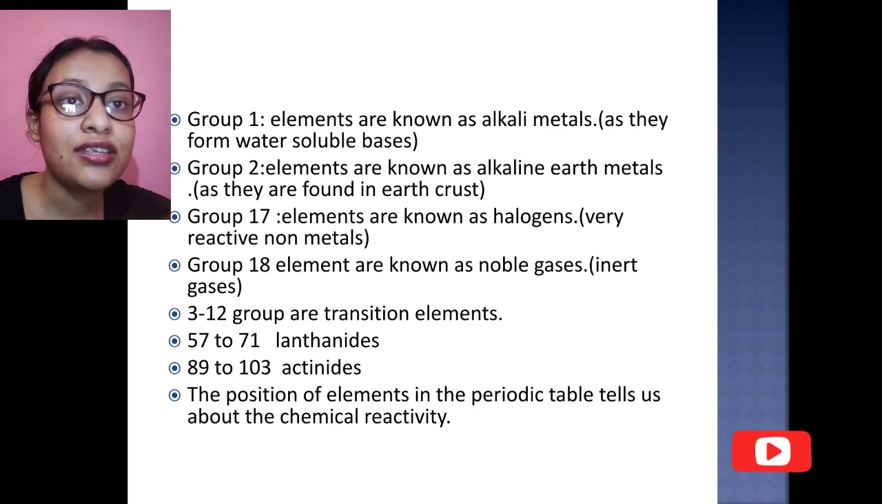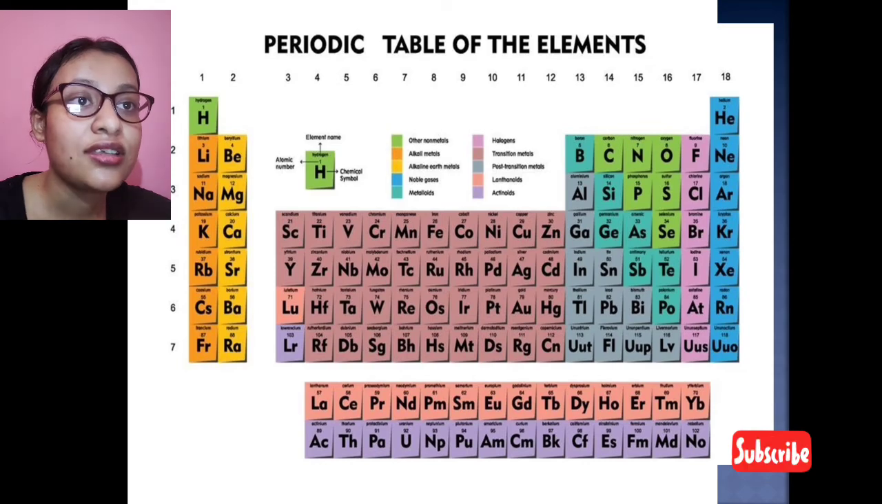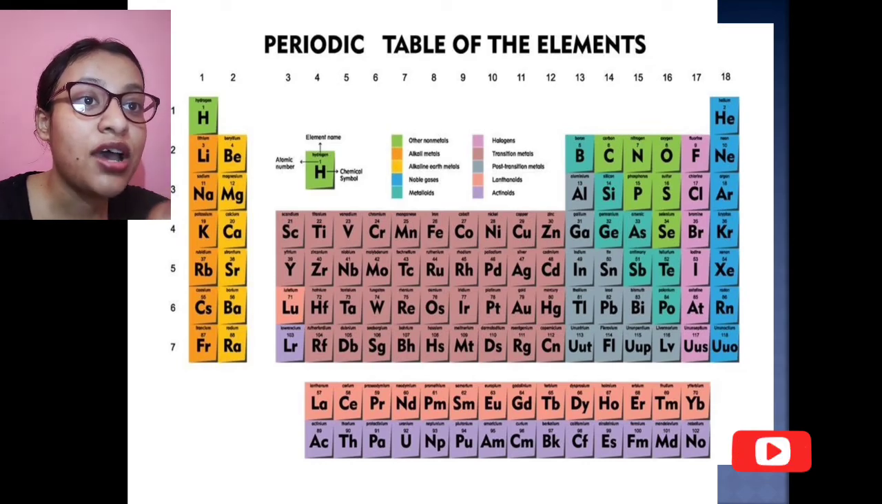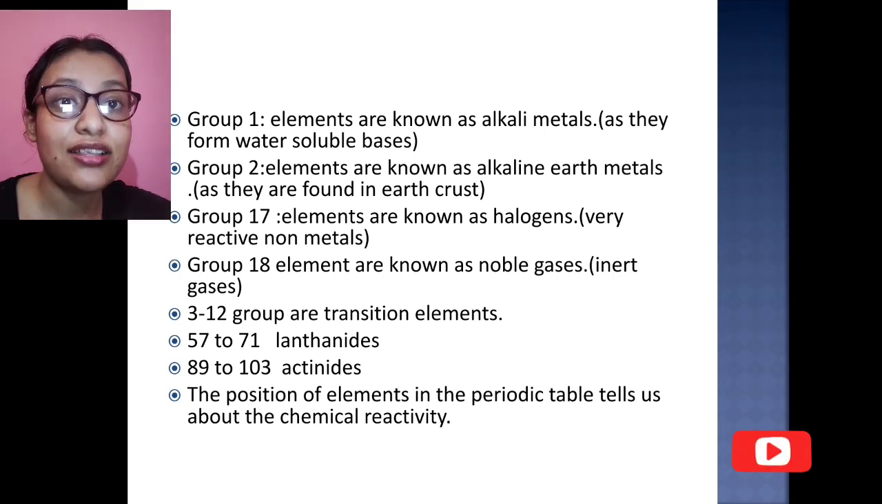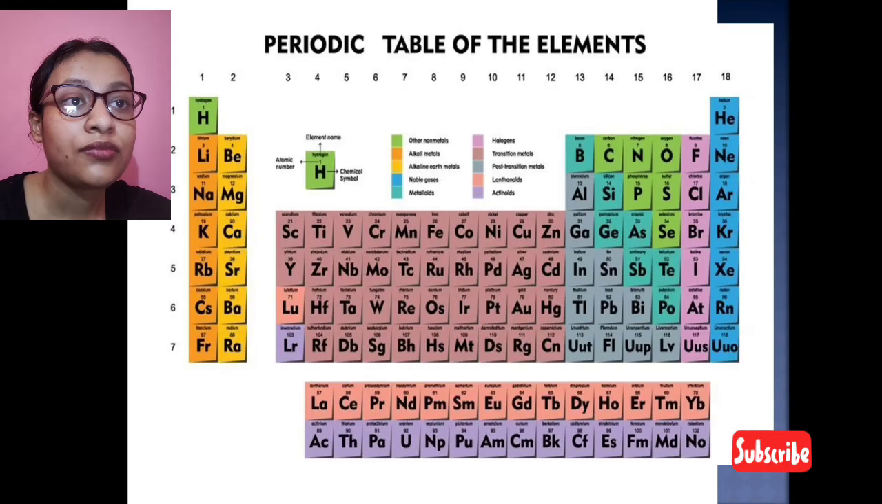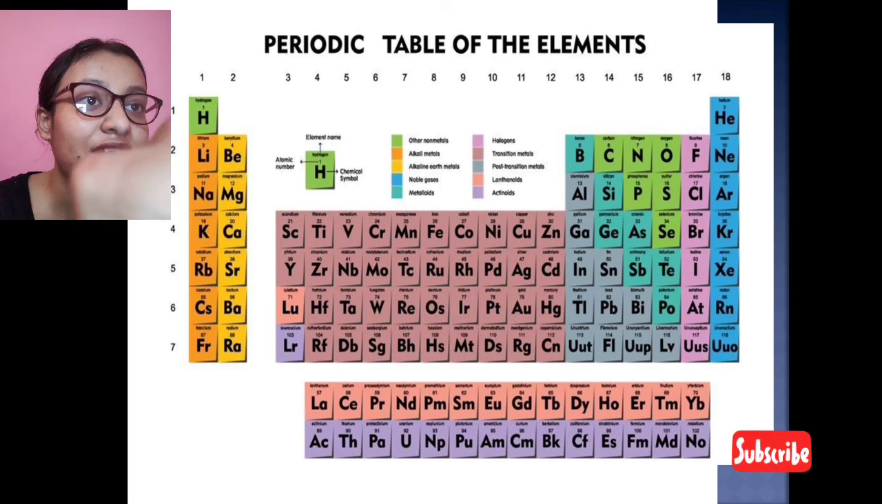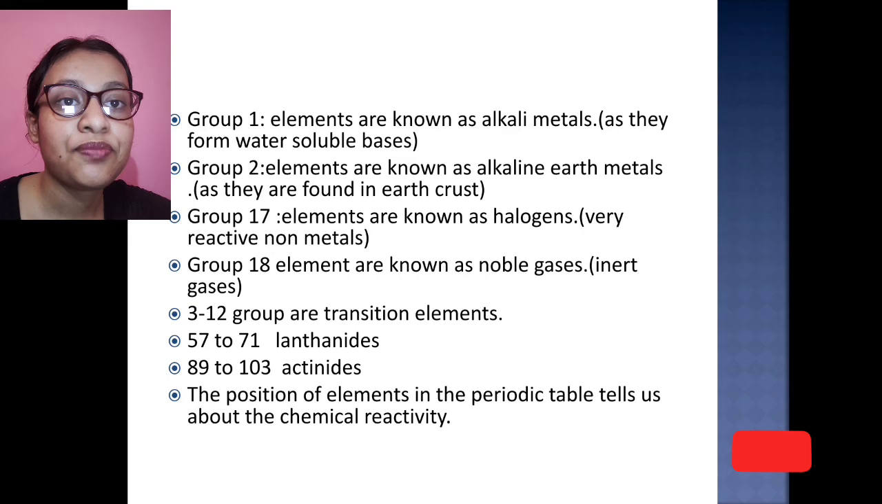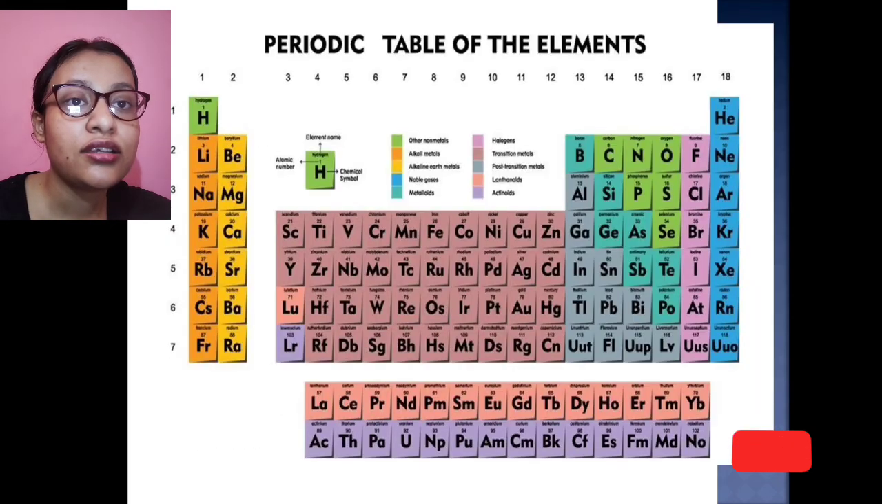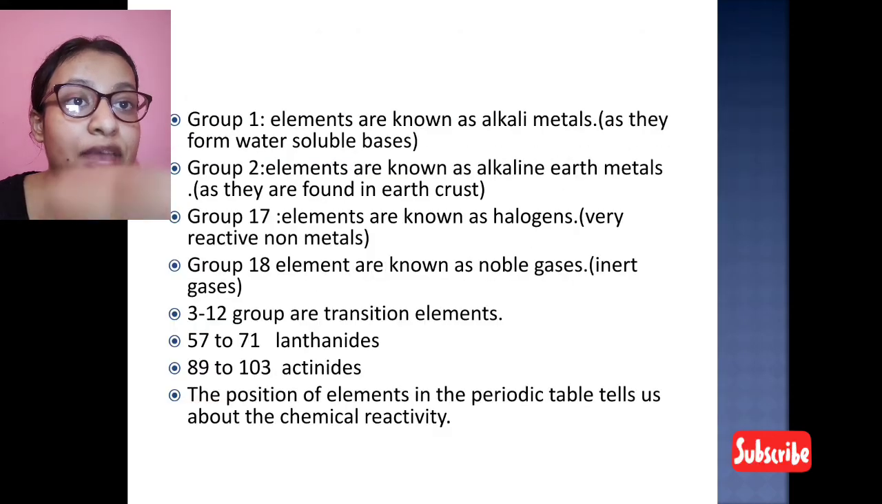The group 17 elements are known as the halogens: fluorine, chlorine, bromine, iodine. They are known as halogens as they are very reactive non-metals. The group 18 elements are the noble gases, also known as inert gases: helium, neon, argon, krypton, xenon. Groups 3 to 12, in the middle of the picture, are the transition metals.